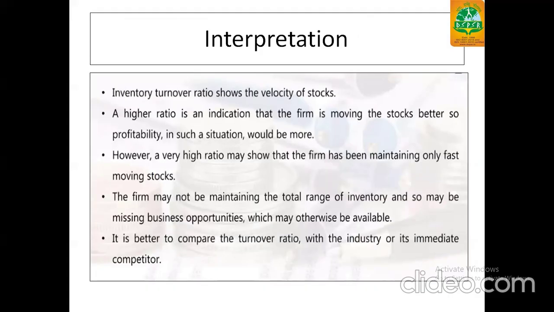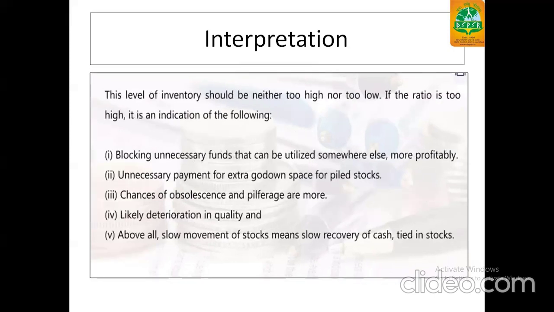The interpretation of this ratio is that inventory turnover ratio shows the velocity of stock. Higher the ratio indicates the firm is moving the stock better for the profitability. A very high ratio shows that a firm has been maintaining only fast moving stock. It is not considering the slow moving stock. A firm may not be maintaining the total range of inventory and so may be missing the business opportunity which may otherwise be available. It is better to compare the turnover ratio with the industry or its immediate competitors.